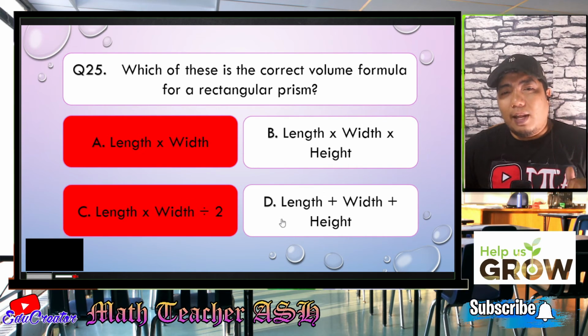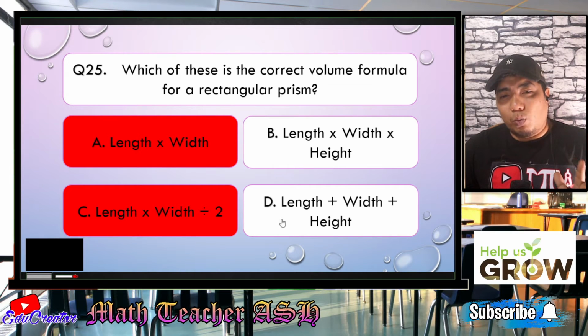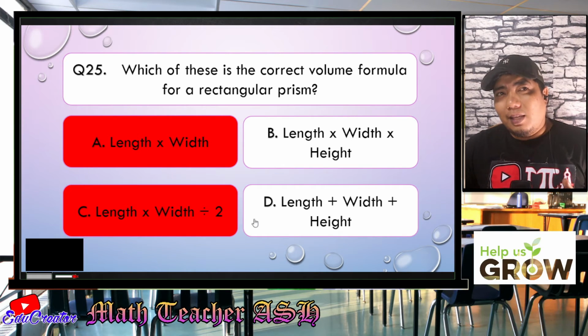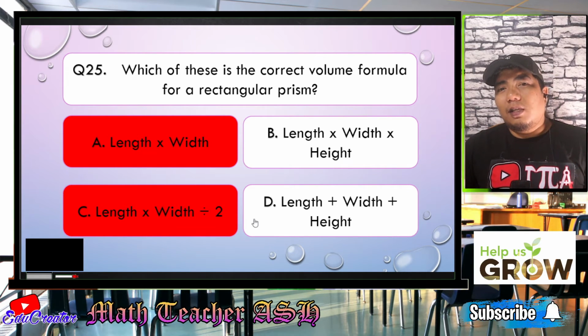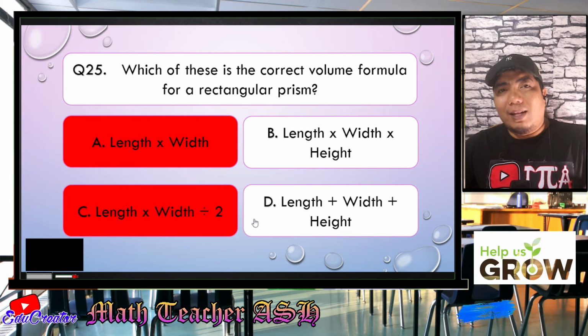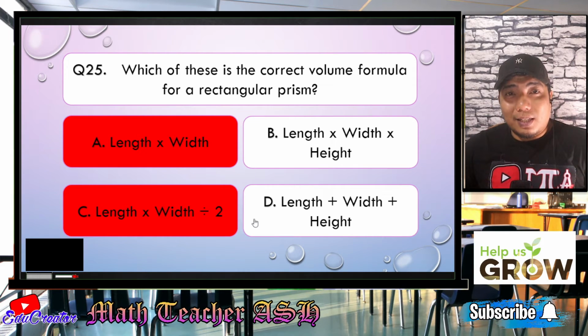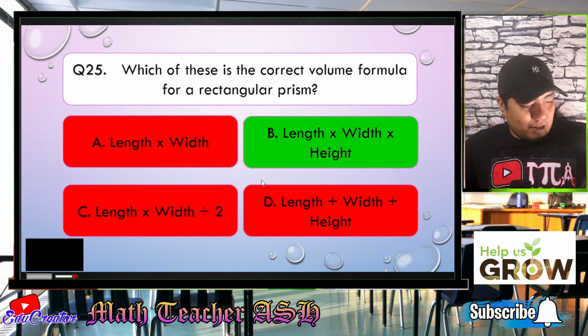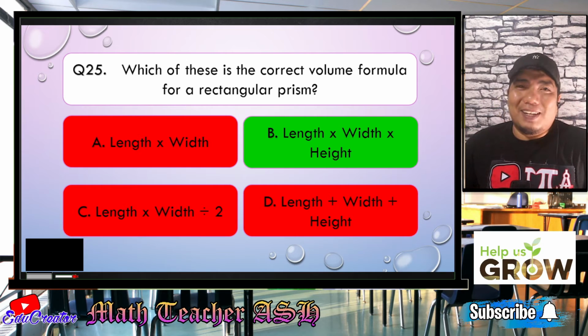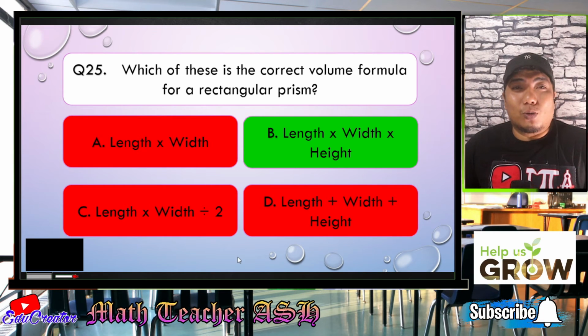How about letter D? Length plus width plus height. When you add 3 different measurements with the same unit of measure, okay, the result is still in the 1 degree, because addition does not increase your degree. It only copies your degree. Okay, so letter D is the wrong answer. So very clear that our correct answer is letter B. Easy, right? Very easy, my dear math learners. Now, let us go to question number 26.